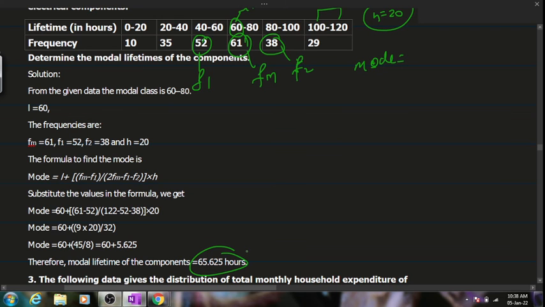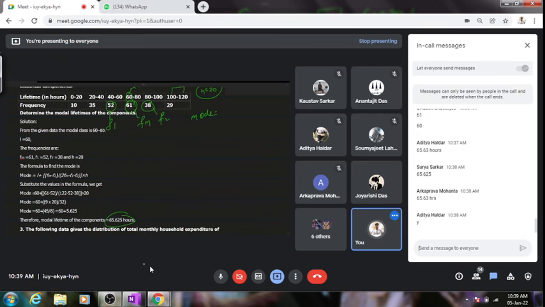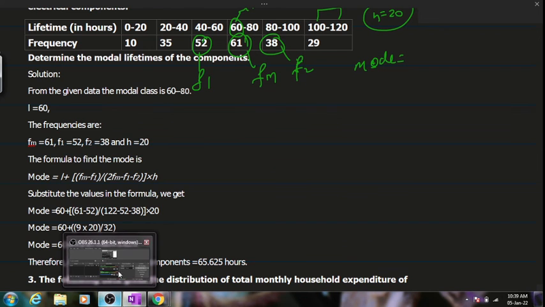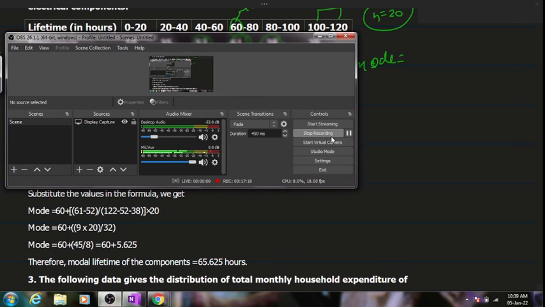Was it very difficult? It's just that calculations take a bit of time, but by practice you can definitely improve or slow that down. Is it clear? Now I'm pausing the video for everybody to note it down. Now questions number 3 and 4 will stay your homework. I'm stopping.